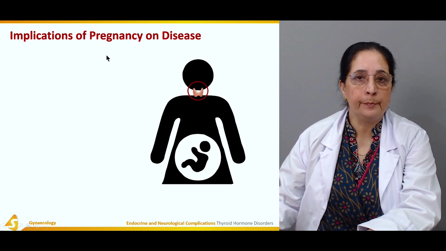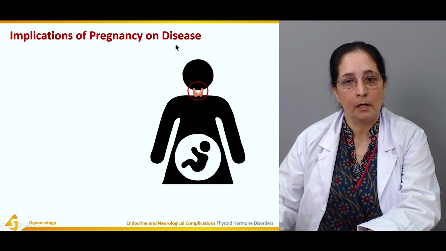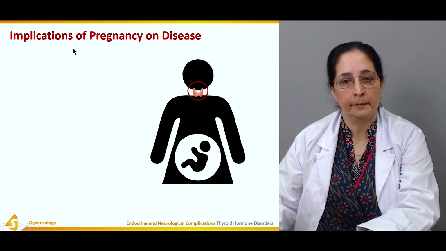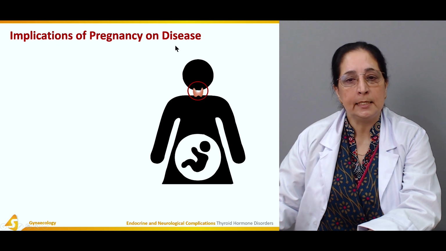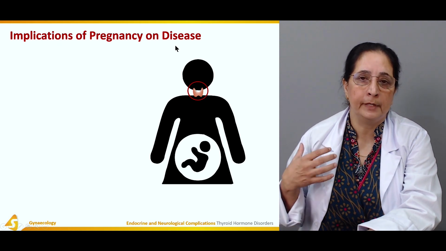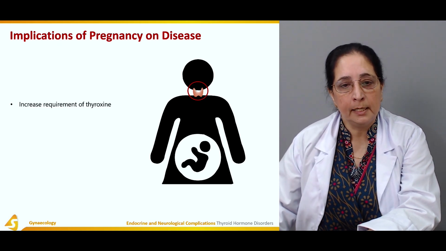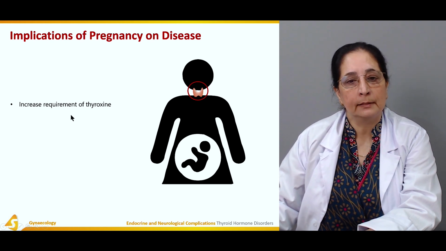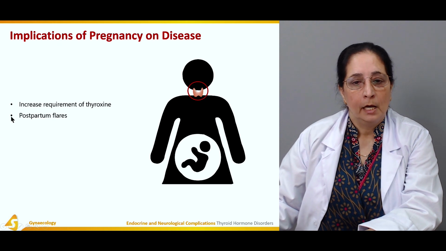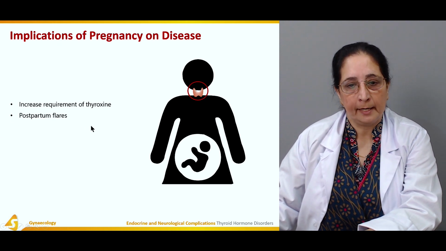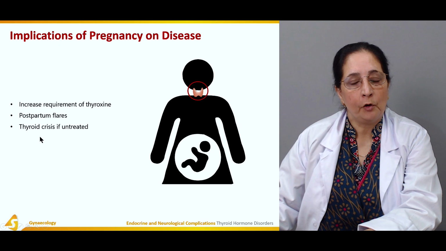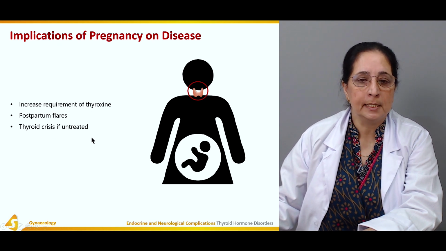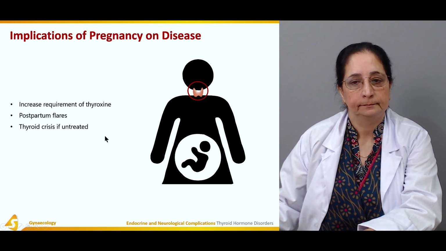Implications of hyperthyroidism: the effect of pregnancy on the disease. So what are the effects of pregnancy on the disease? There is increased requirement of thyroxine, postpartum flares, and thyroid crisis occurs if it is untreated.